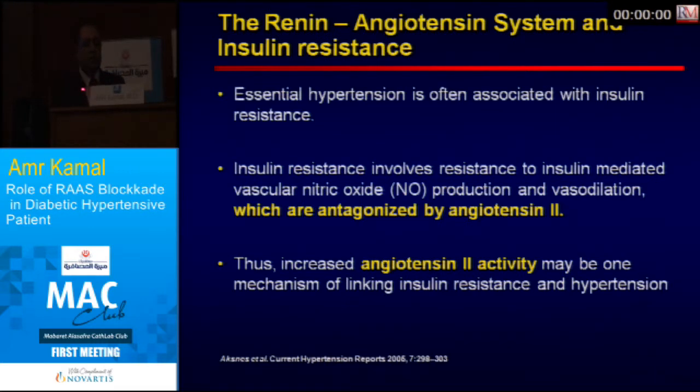The renin-angiotensin system is a main culprit here in the development of insulin resistance. Insulin resistance involves resistance to insulin-mediated vascular nitric oxide production and vasodilatation, and this could be antagonized by angiotensin II. If we block angiotensin II, we can improve the insulin resistance.